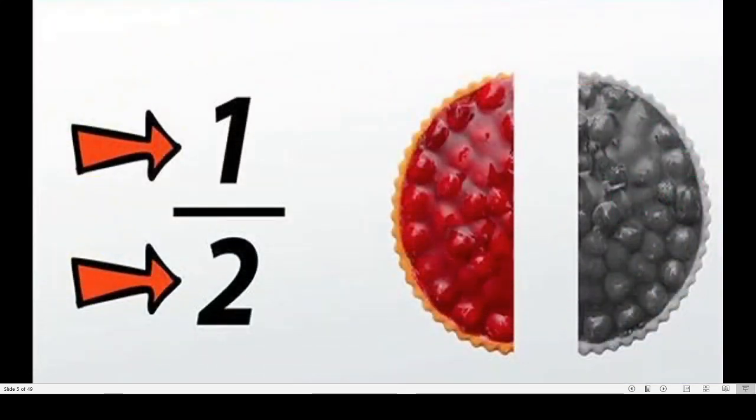Here you can see again a circular object. It is divided into two equal parts. One is colored in red and one is colored in black. Right? Now here we have written the fraction, that is 1 upon 2. Isn't it? Here it is a line, you can see. The number above the line, that is 1, is called the numerator.